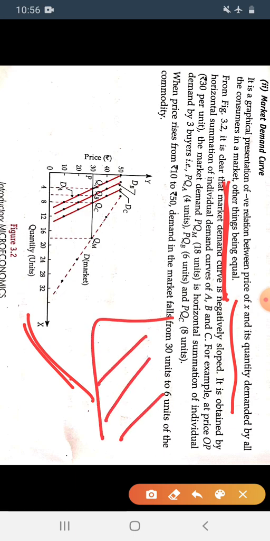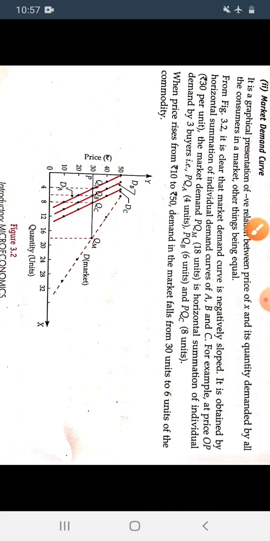It is obtained from the horizontal summation of the individual demand curves A, B and C. For example, at price OP, that means 30 per unit, the market demand is PQM, this is point PQM, 18 units, the horizontal summation of individual demand by 3 buyers, that is PQA, PQB at 6 and PQC at 8 units.